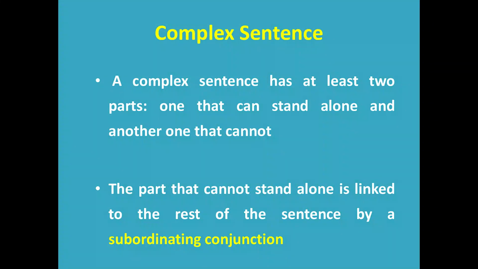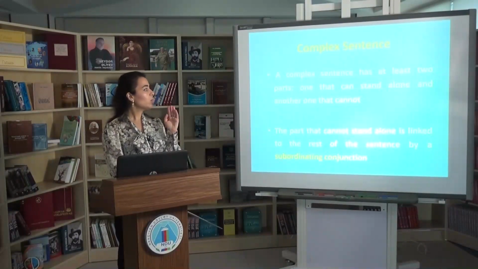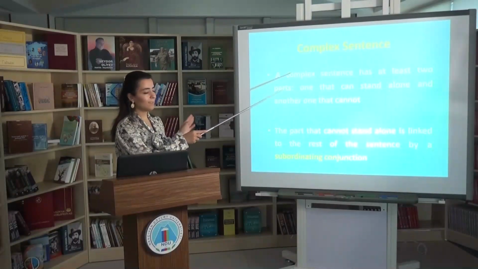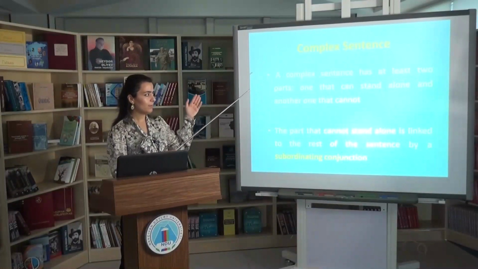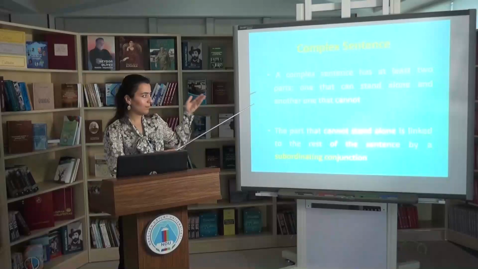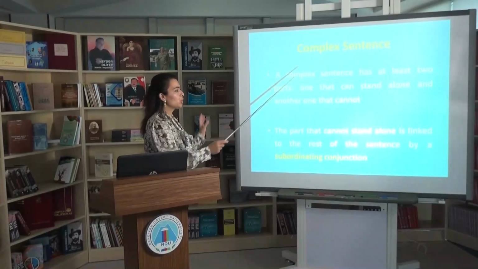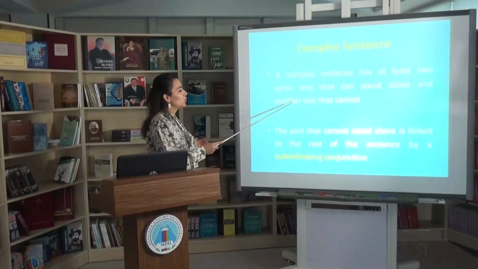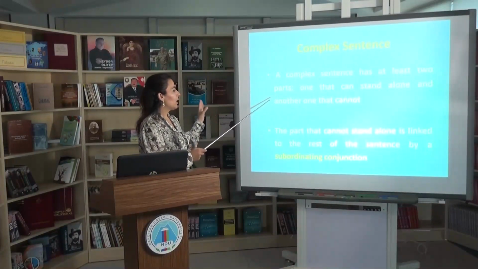What is a complex sentence? A complex sentence is a sentence with at least two parts. One of them should be an independent clause, one that can stand alone, as I have written, and another one that cannot. What is the one that can stand alone and what is the one that cannot? It means that the part that can stand alone should be an independent clause, and the next one should be a subordinating clause.